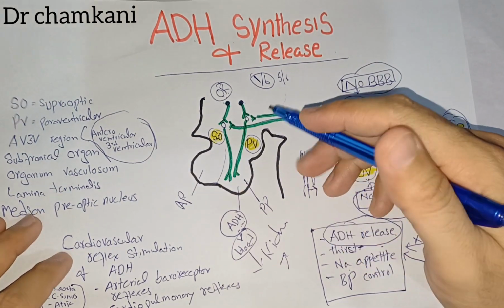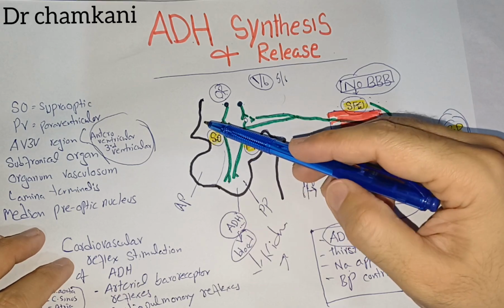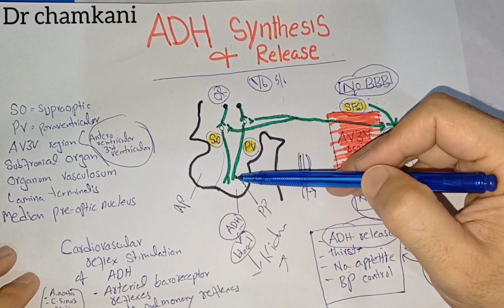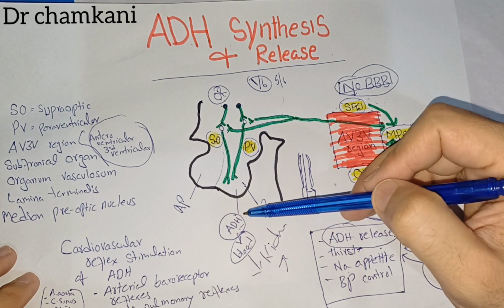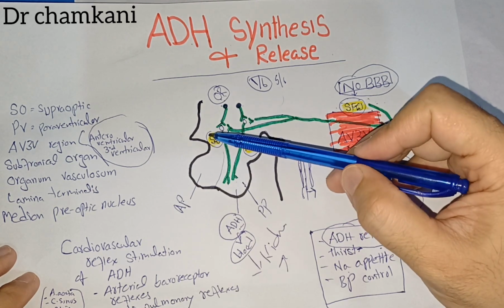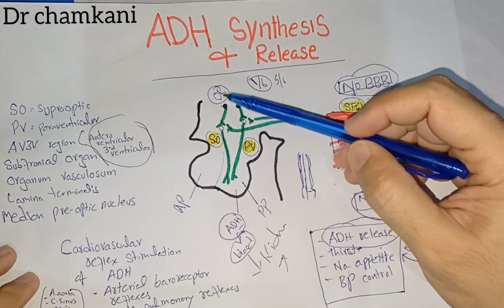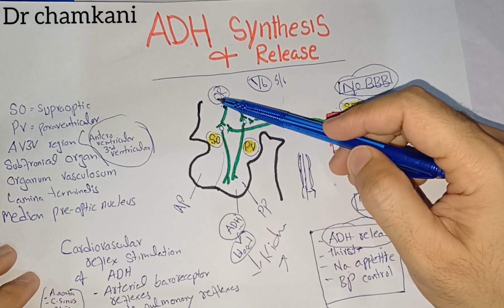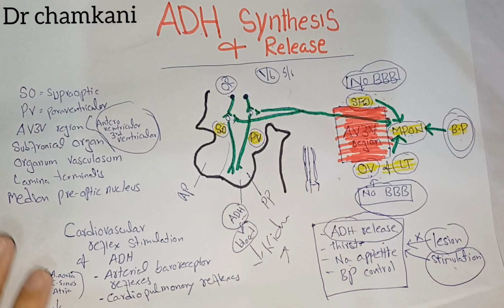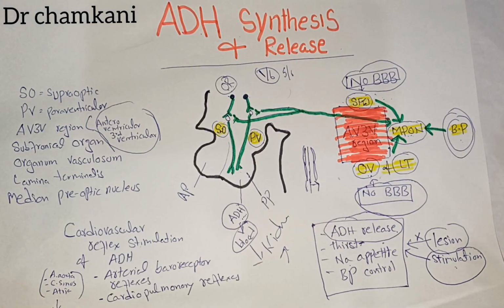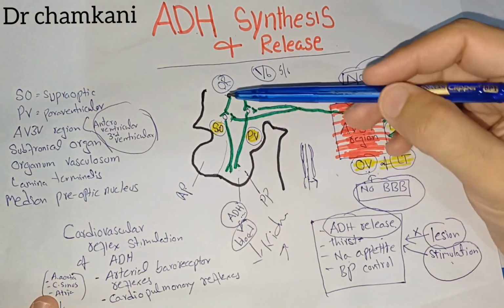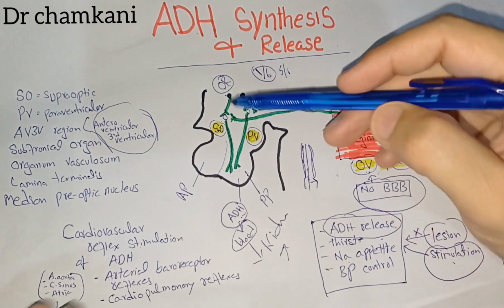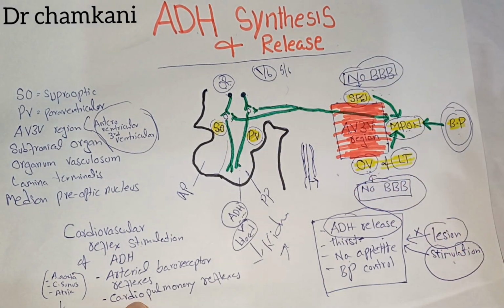and we discussed that the antidiuretic hormone is formed in the supraoptic and paraventricular nuclei of the hypothalamus, and then it comes into the posterior pituitary and is released into the blood. The signal for the release of the antidiuretic hormone comes from the osmoreceptors that are present in the hypothalamus. The osmoreceptors detect the plasma osmolarity, and with the help of changes detected in the osmolarity of the plasma, signals are transmitted to the supraoptic and paraventricular nuclei, and then ADH is released from the posterior pituitary gland.